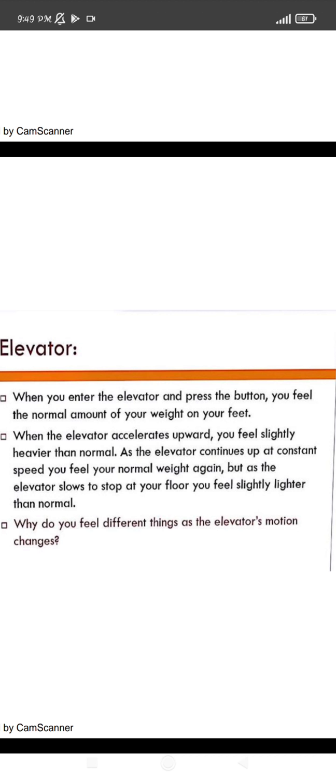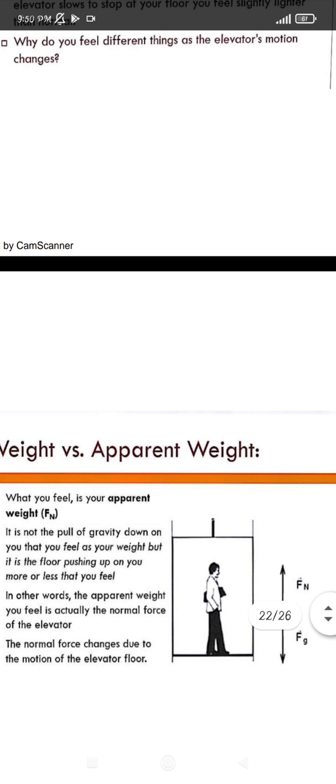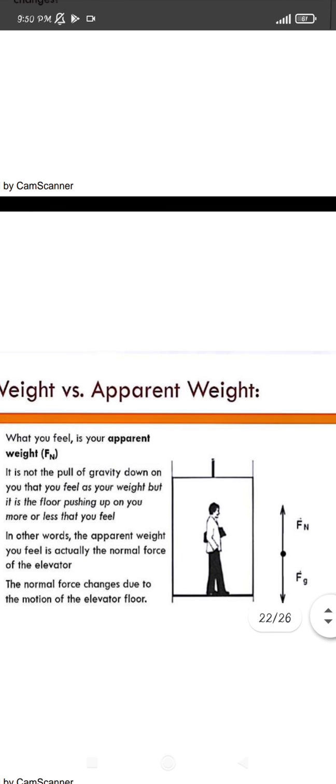Now at a slow stop at the top, you feel slightly lighter than the normal weight, right? When we move upward with the elevator, we feel that our weight is increasing, and as we switch off the lift, we feel that our weight is back to the normal weight. And again when we come in the downward direction, we feel that our apparent weight is decreasing. So this is known as the apparent weight.